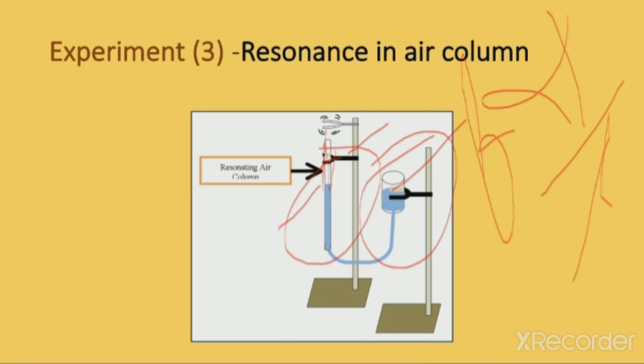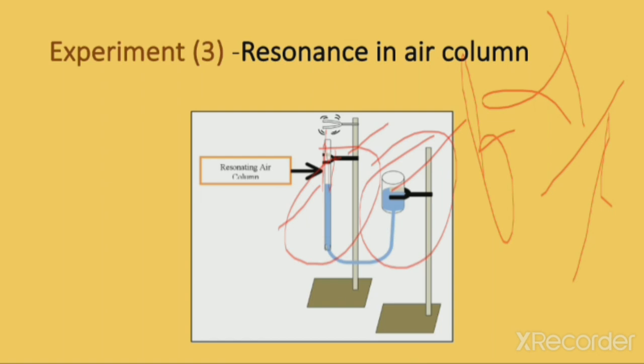When the level of the liquid is changed, it is found that a loud sound is heard at a certain point. A change in the level of the liquid means a change in the length of the air column.